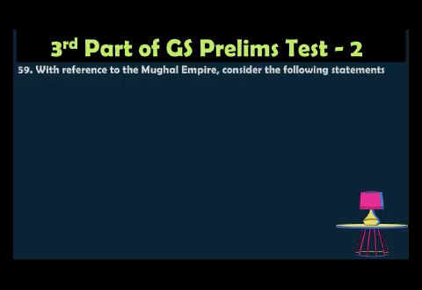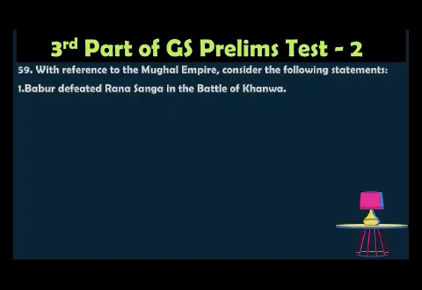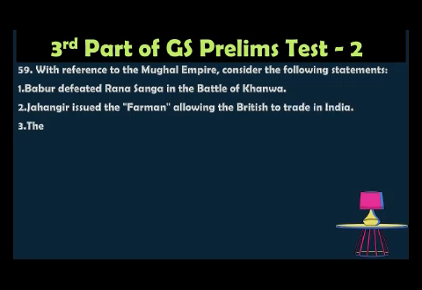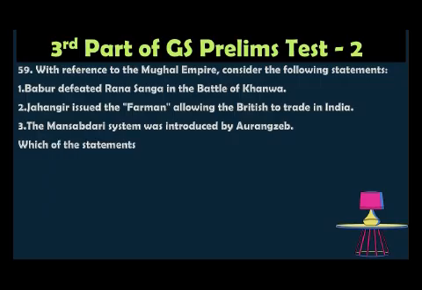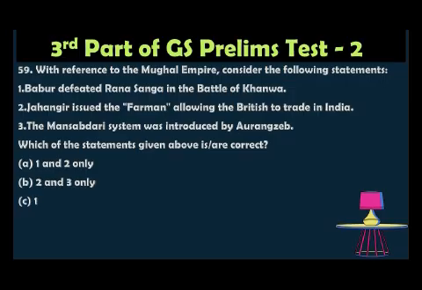Question number 59. With reference to the Mughal Empire, consider the following statements. 1. Babur defeated Rana Sanga in the Battle of Kanwa. 2. Jahangir issued a firman allowing the British to trade in India. 3. The Mansabdari system was introduced by Aurangzeb. Which of the statements given above is correct? Option A: 1 and 2 only. Option B: 2 and 3 only. Option C: 1 and 3 only. Option D: 1, 2 and 3 only.